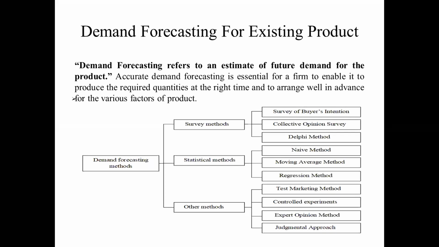Generally, demand forecasting is classified into three types. One is the survey method, the second is the statistical method, and the third one is the other methods. Survey methods include the survey of buyers' intentions, the collective opinion survey and the Delphi method. The statistical methods are the naive method, the moving average method and the regression method. The third, other methods, are controlled experiments, experts' opinion method and judgmental method.